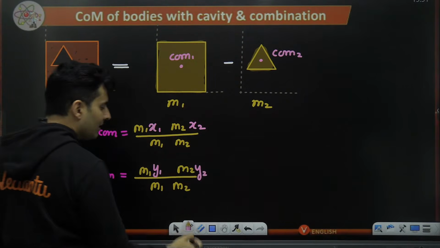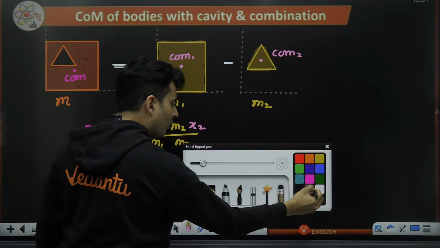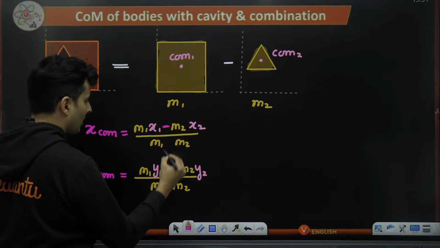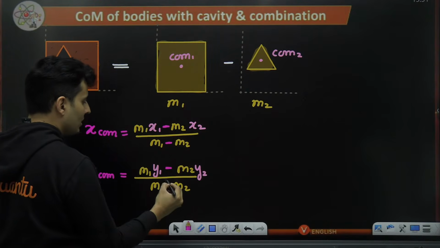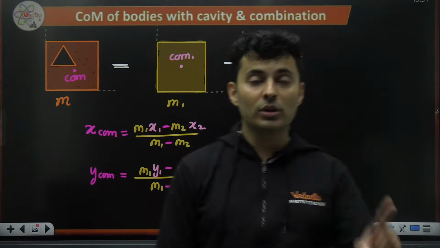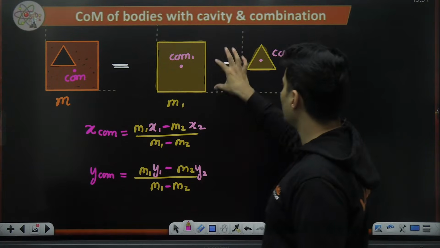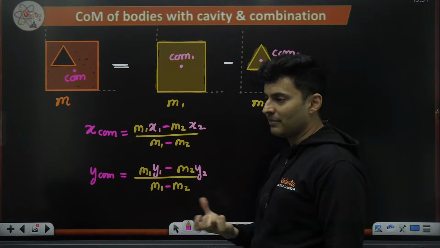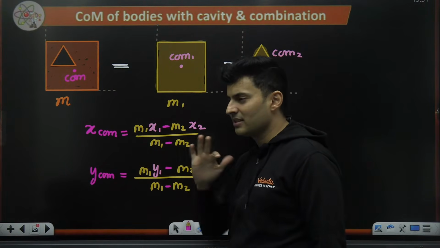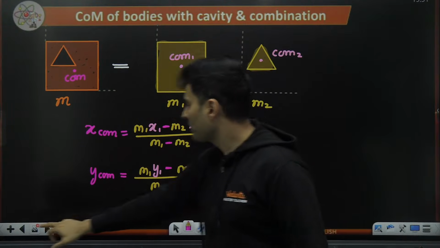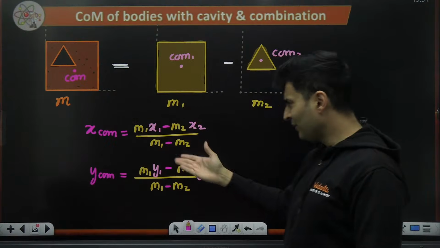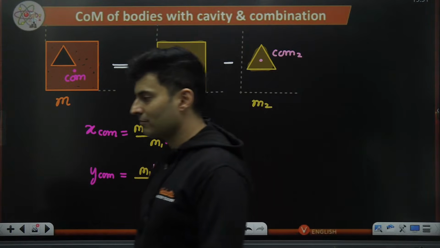Now here is the tricky part. Be careful. What you will put is not m1, x1 plus, but minus. And here also m1 minus m2. So this minus is that important part. A lot of people miss it, both in the numerator and denominator, because you're subtracting it. So whenever you subtract a mass or you are taking a cavity, it is always a minus. Same procedure till here. You can see same procedure except for this minus part. After that, you have to just put a minus sign. Is this clear?